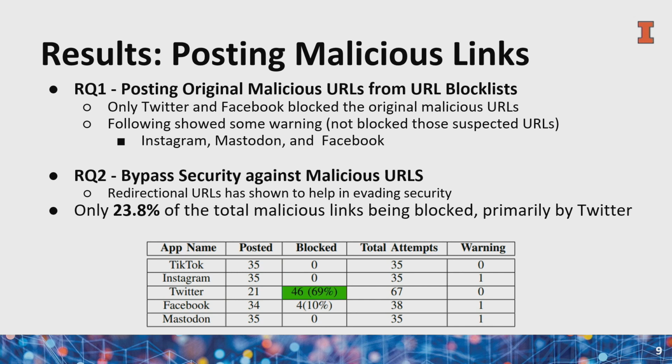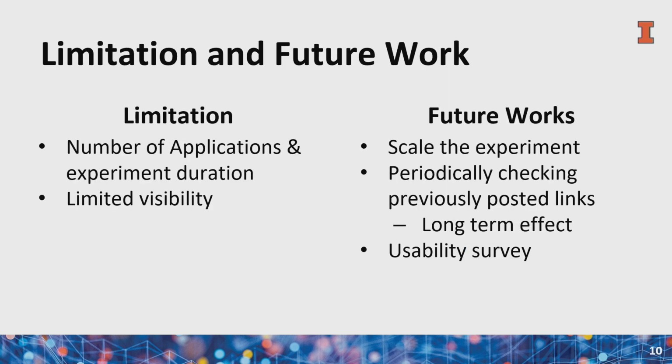Overall, only approximately 24% of the total malicious links were blocked. Twitter did most of the heavy work here. It blocked approximately 70% of the malicious links that we tried to post on Twitter, including both original and redirectional versions. Some of the limitations include the number of applications and the experiment duration. We only focused on 5 applications, and our duration was 3 months, so that gives us limited visibility into the ecosystem. For future work, the experiment can be scaled up, perhaps using some form of automation.